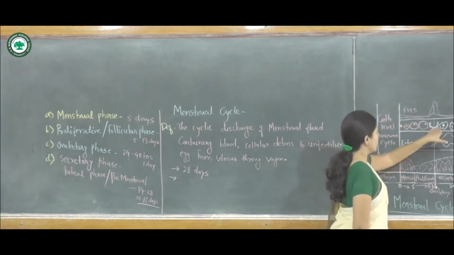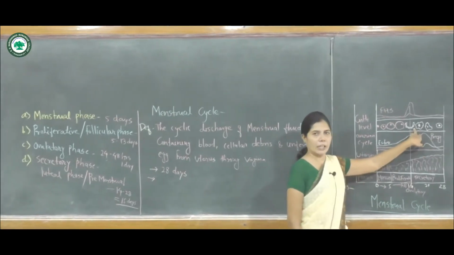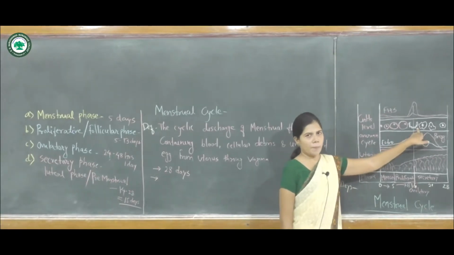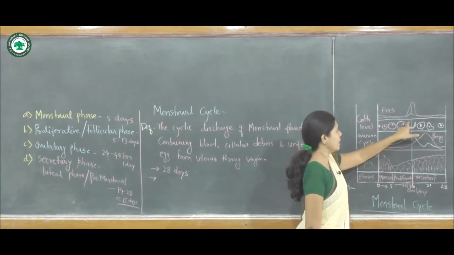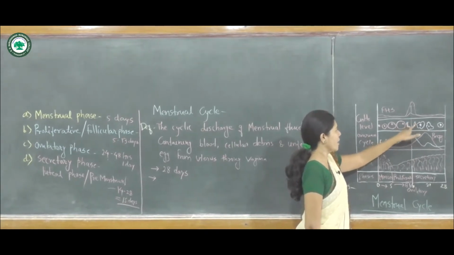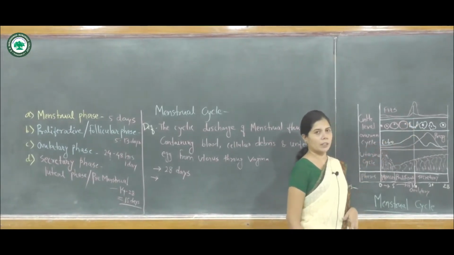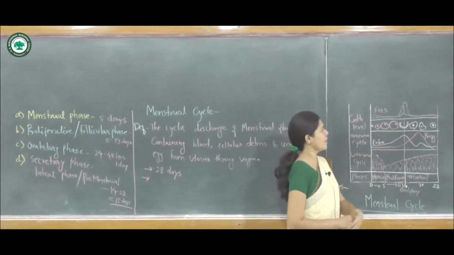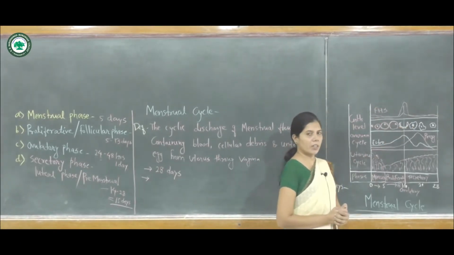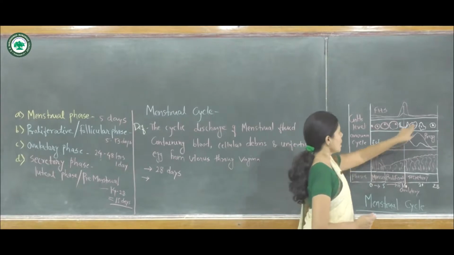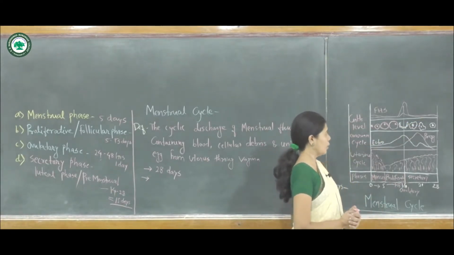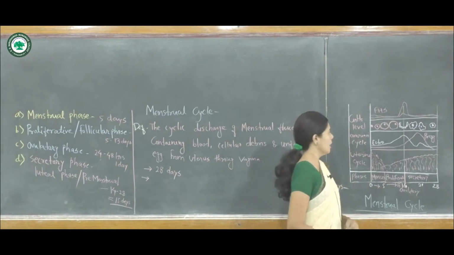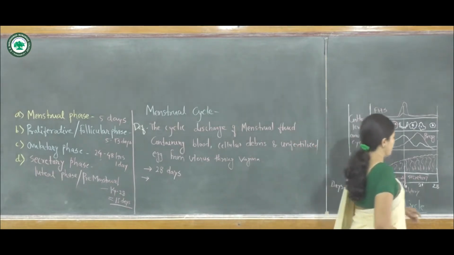If the egg is fertilized, then it is implanted. But if the egg is not fertilized, the remaining tissue of the graafian follicle is converted into a yellow body, which is known as the corpus luteum.